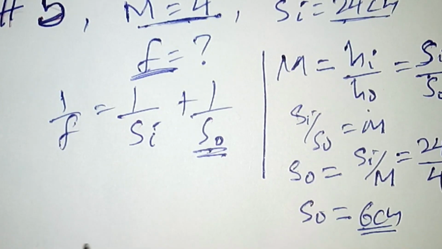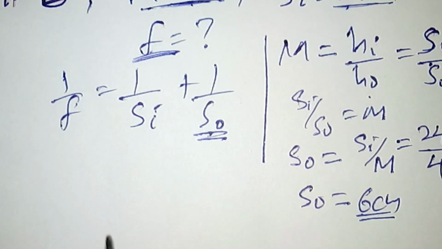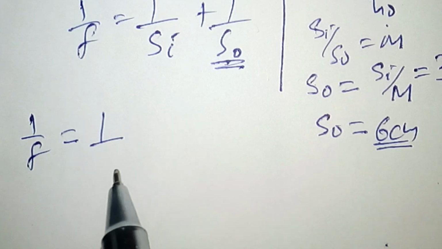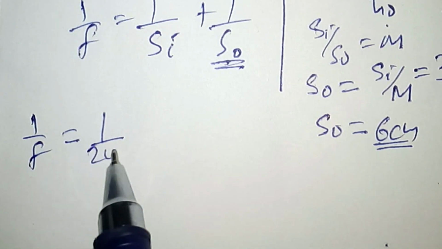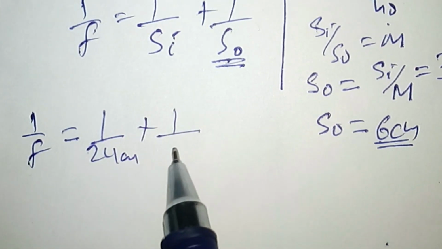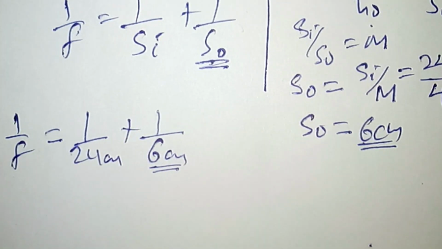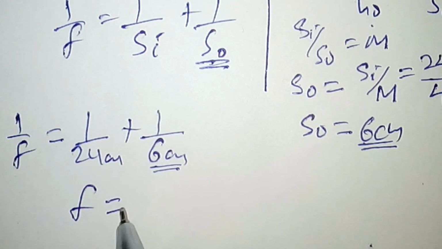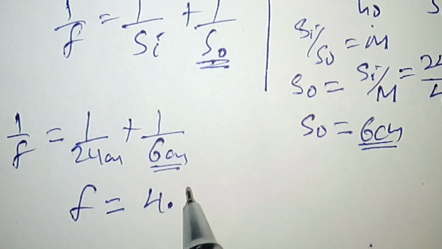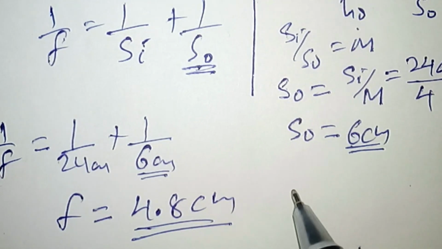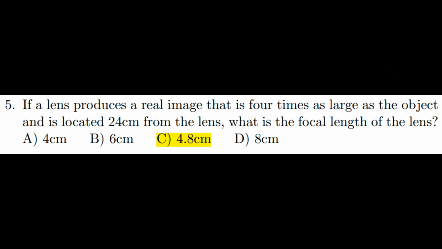centimeters. If I substitute this value into the lens equation, then 1 over f is equal to 1 over the image distance, which is 24 centimeters, plus 1 over 6 centimeters, the object distance. If you rearrange this, exactly we get that the focal length of this lens is directly 4.8 centimeters. So the correct answer is alternative C.